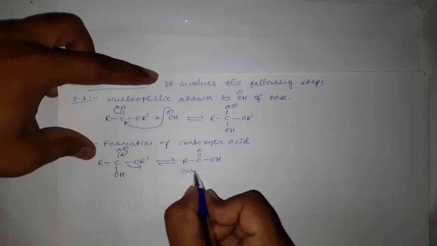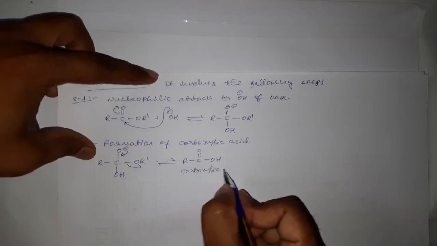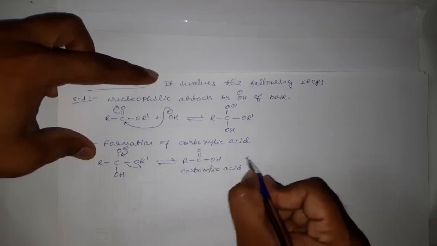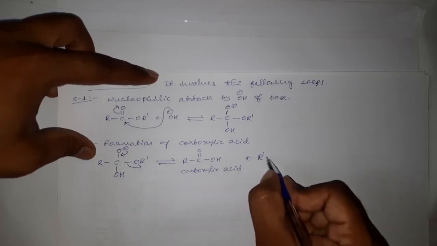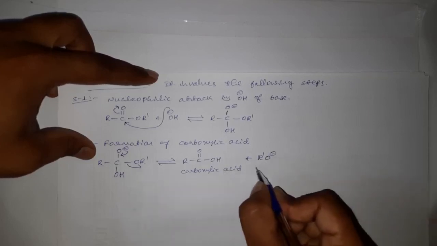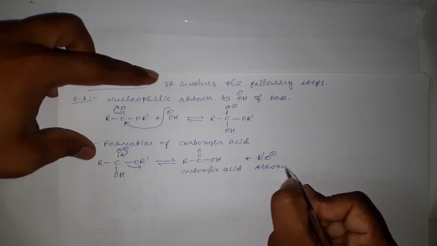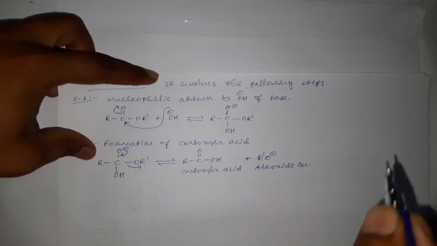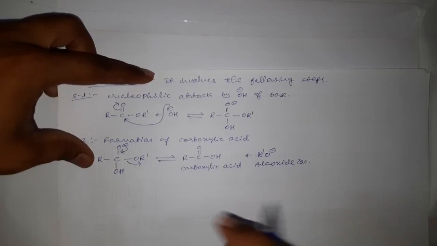This is carboxylic acid, and here we are getting R dash O minus. This is alkoxide ion.